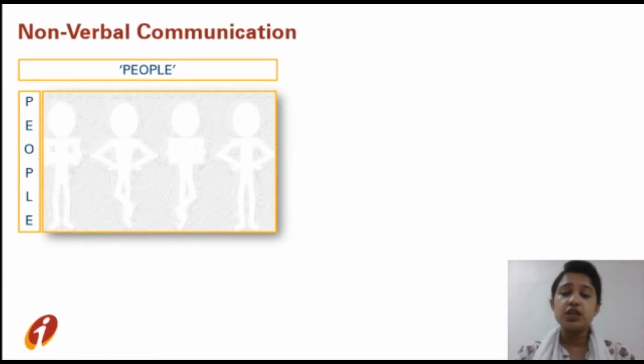It is communicating with our facial expressions and hand gestures to deliver a meaningful conversation, and it might be a positive or a negative message also. It will add value to the words of the speaker. The acronym PEOPLE here explains the components of non-verbal communication very nicely.